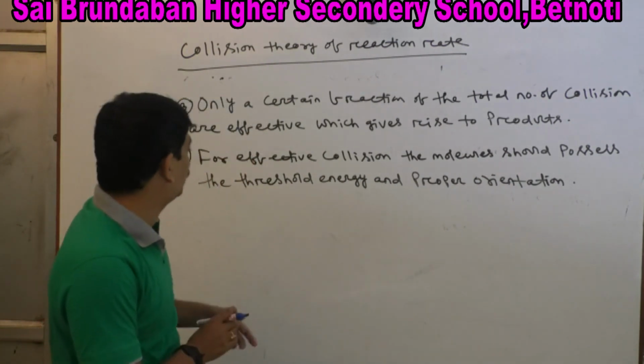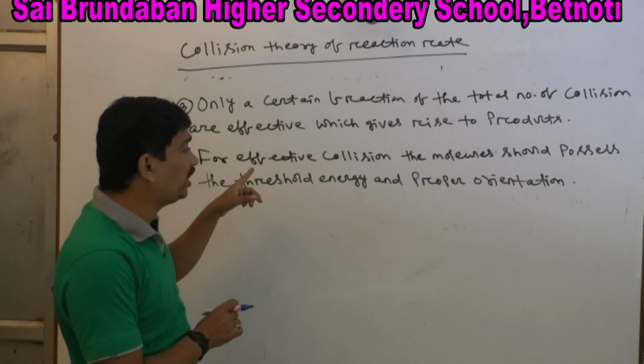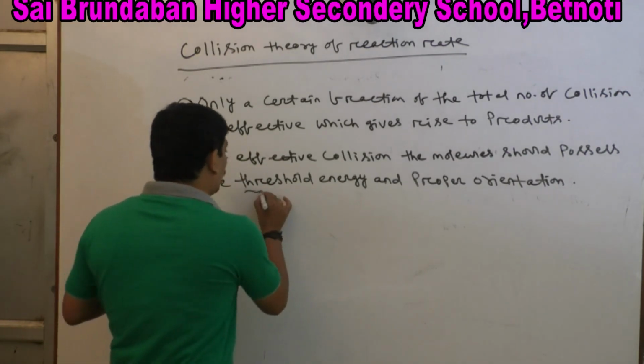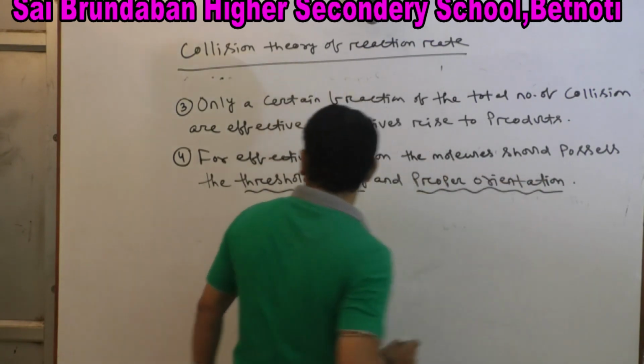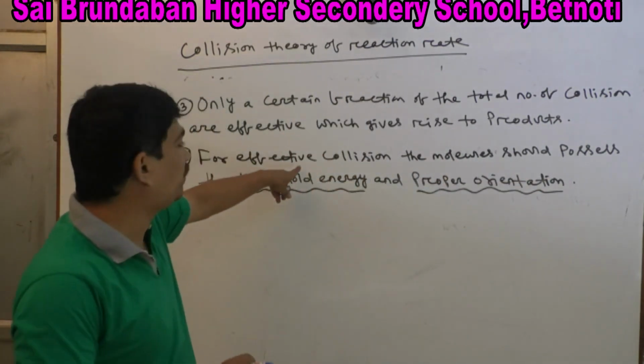Two things. For effective collision, the molecule should possess the threshold energy and proper orientation. This point is the most important point.